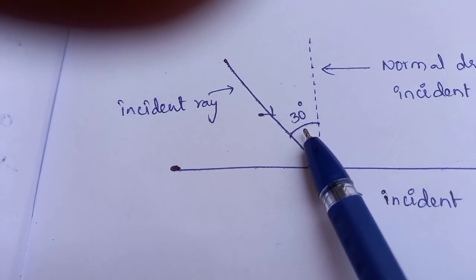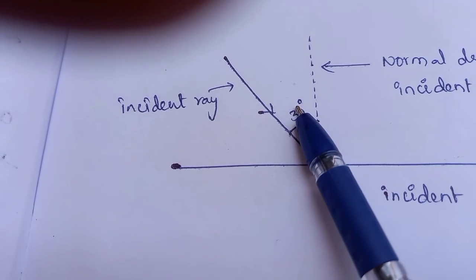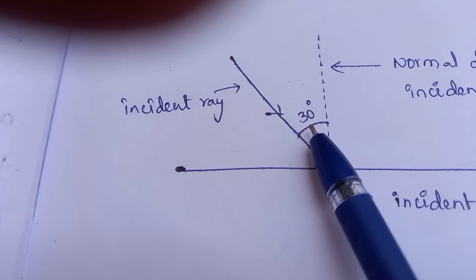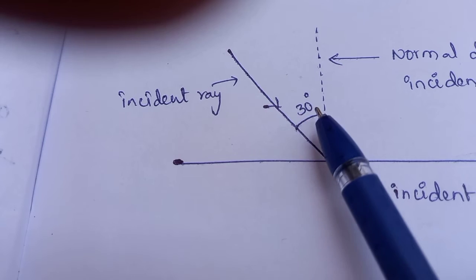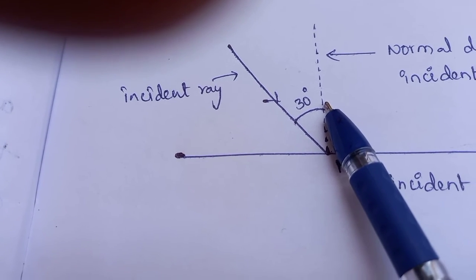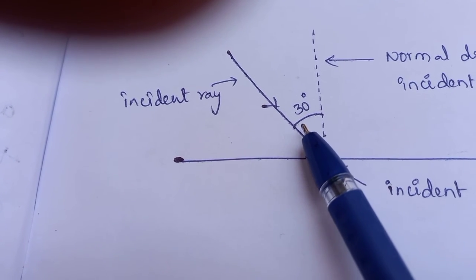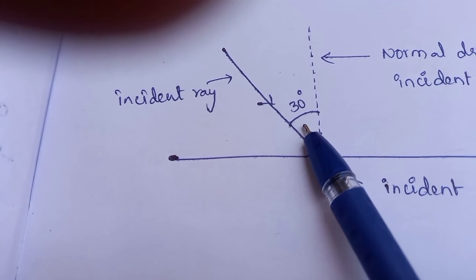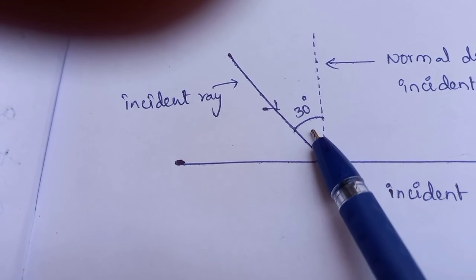This angle I have shown you here is 30 degrees. This 30 degrees is the angle between the incident ray and the normal. Hence, this is called angle of incidence, or incident angle.